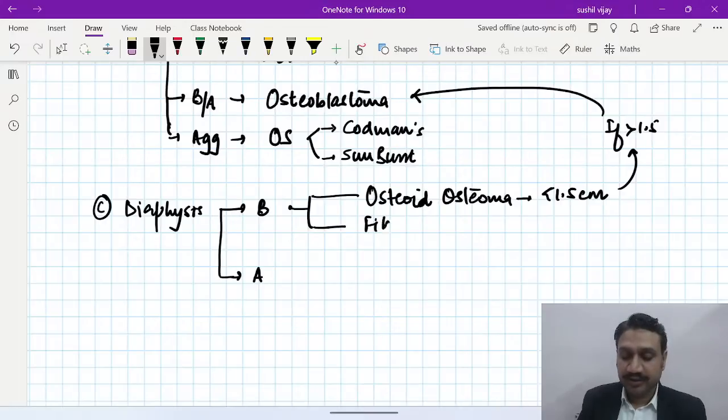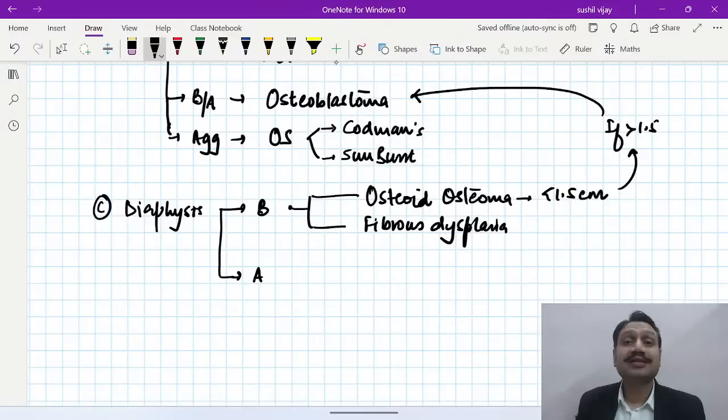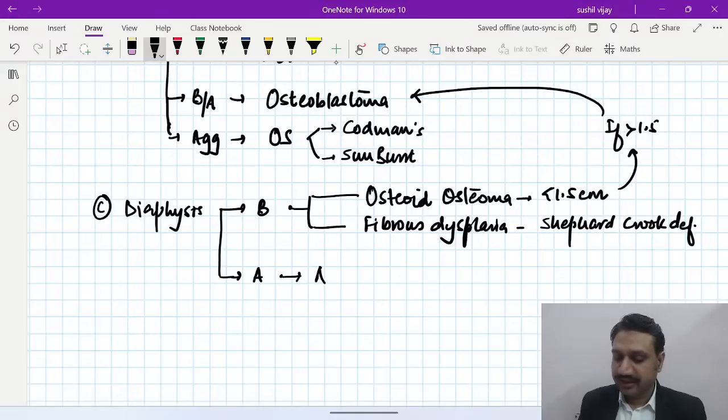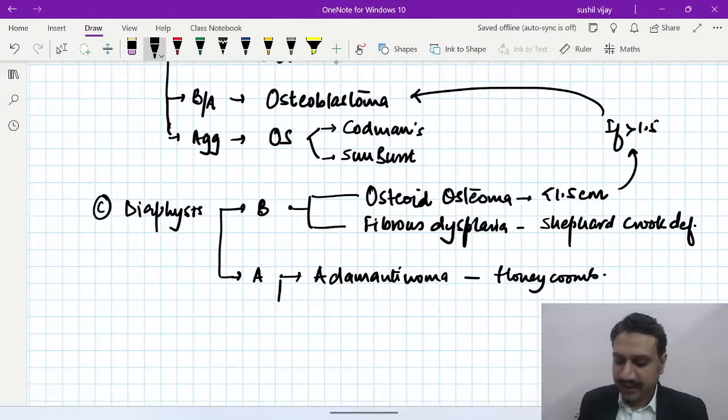And the other lesion we see here is fibrous dysplasia, and in fibrous dysplasia, the typical picture seen is what? This was a recent year INI question as well, the May session. It is the Shepherd's crook deformity, right? Now the aggressive lesions that you see here, one is adamantinoma, and what is that adamantinoma? It is showing you honeycomb. And the other one you all know is Ewing's.